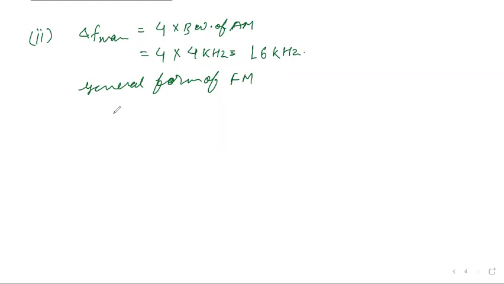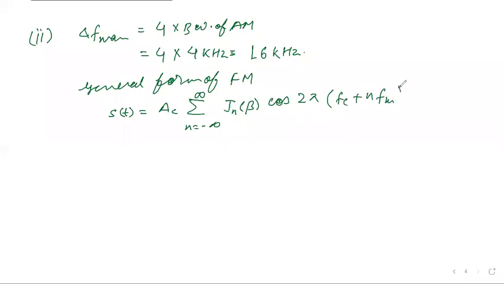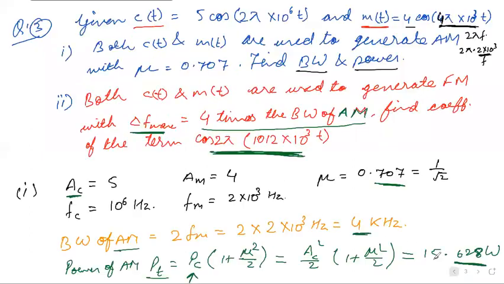For FM, s(t) is equal to Ac sigma n equals minus infinity to infinity J n of beta, where beta is the modulation index, cos of 2 pi (Fc plus n Fm) t. This was the general expression, and according to this question, we have the term cos 2 pi 10.12 into 10 to the power 3 t.